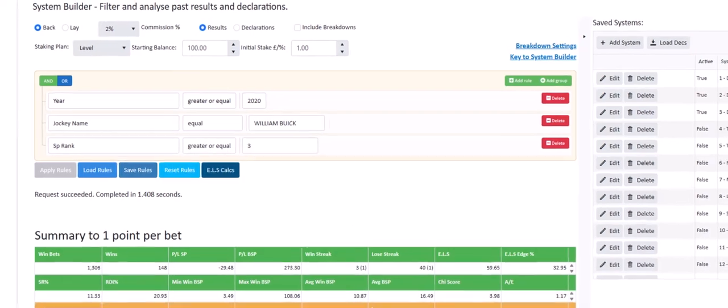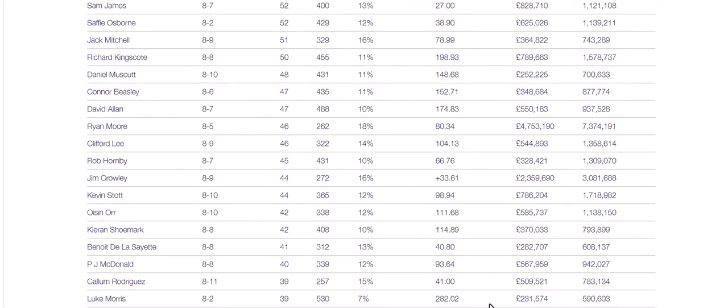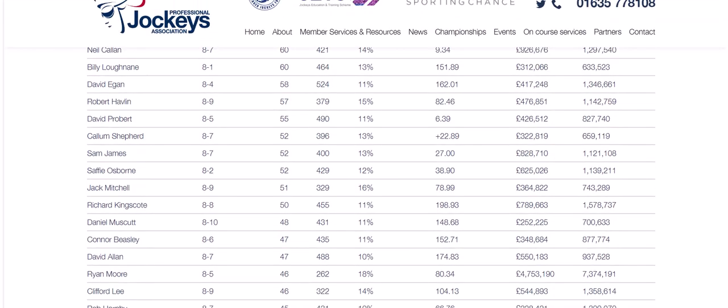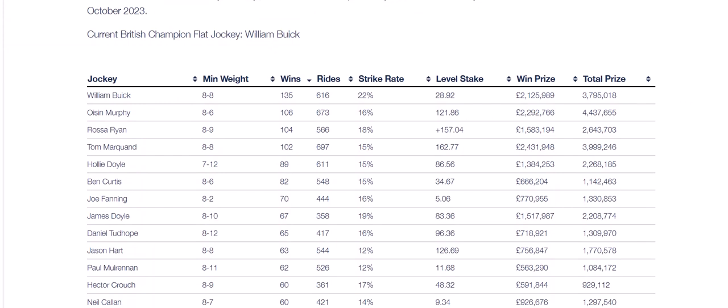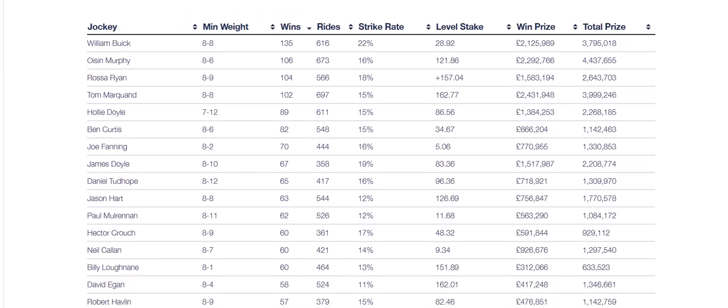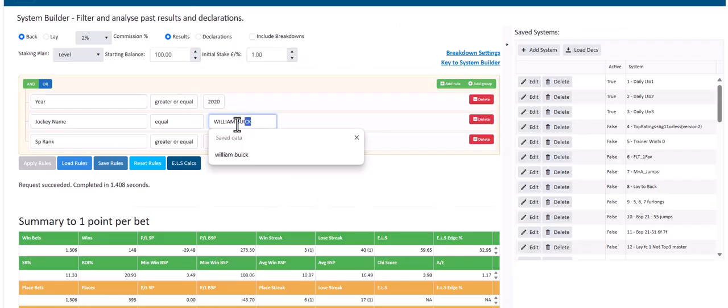Now I've got the list of the flat jockeys up here, and this is the list as we have it at the moment, just towards the end of 2023. William Buick. Okay, Oisin Murphy we can take a look at.